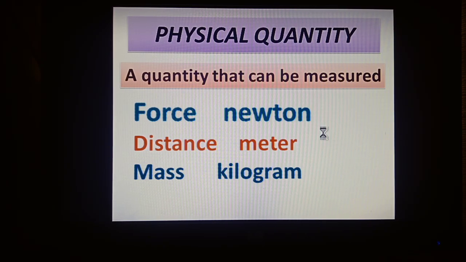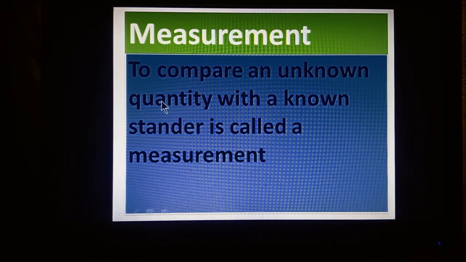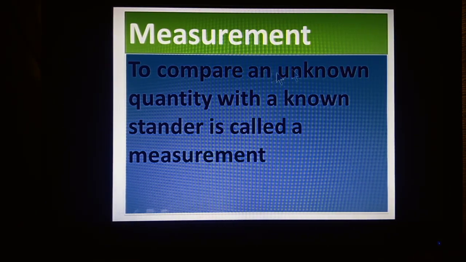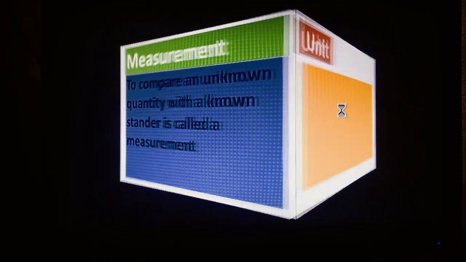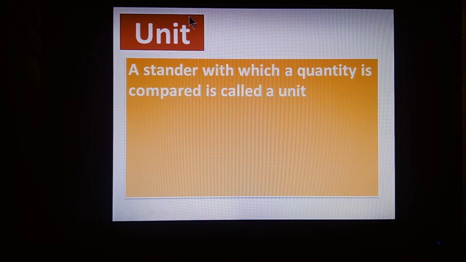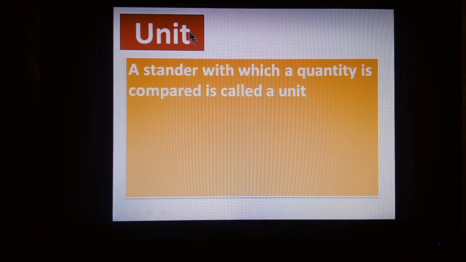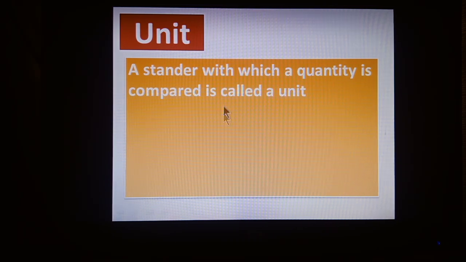What is measurement? Students, measurement is a process in which we compare an unknown quantity with a known standard. This process of comparison is called measurement, and the standard with which we compare a physical quantity during its measurement is called unit. Unit is a standard with which a quantity is compared.